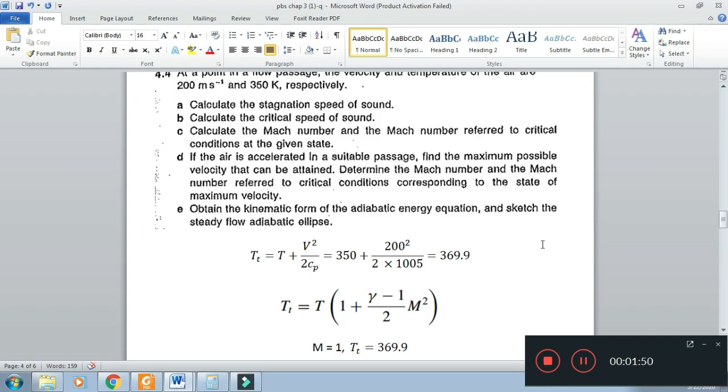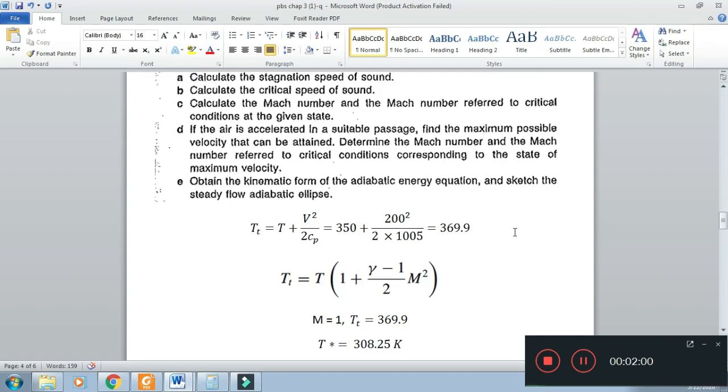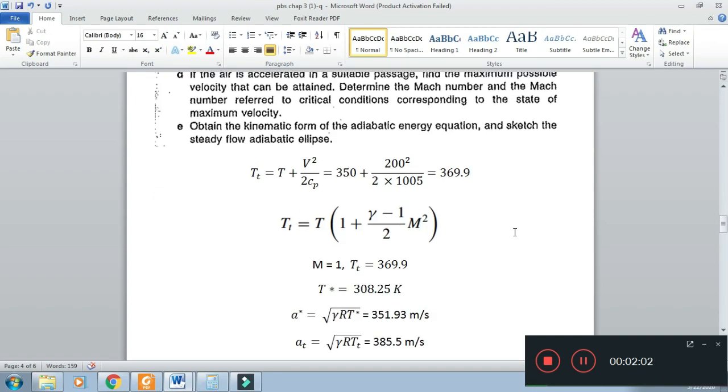Then from the total temperature and static temperature relation in terms of Mach number, which was derived in the previous class, we can find the critical temperature. The critical temperature is the temperature when the Mach number is 1. So the critical temperature is 308.25.